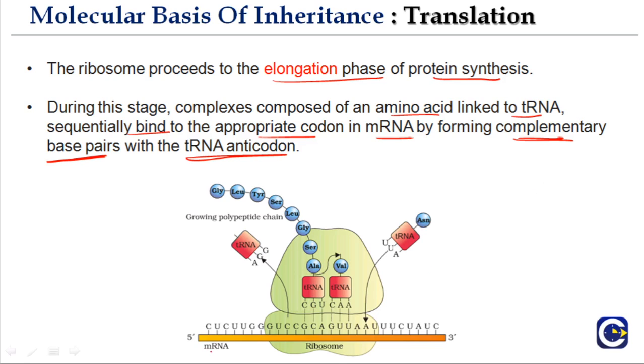So you see, here is the mRNA structure, and this is the ribosome. So this is here the small subunit and this one is the large subunit. So what is the role of the small subunit? The small subunit allows binding of the mRNA. So you see, the mRNA is closely packed into the small ribosomal subunit, and the large ribosomal subunit has to do peptidyl transferase activity, that is formation of peptide bond.